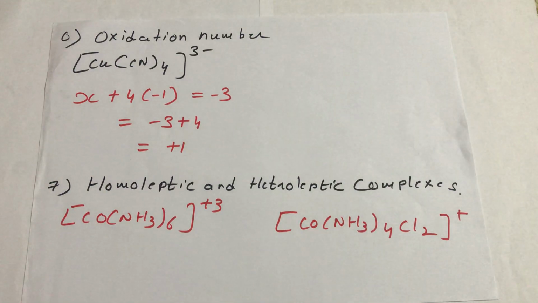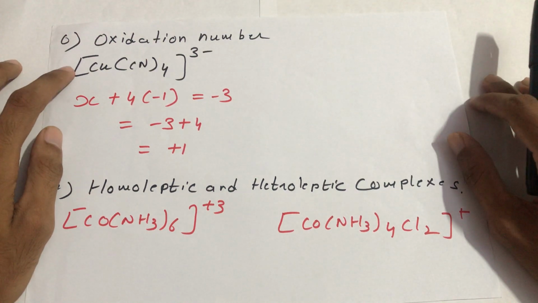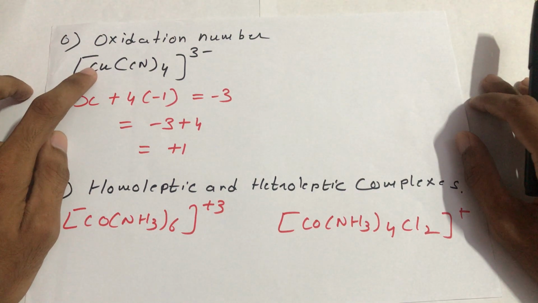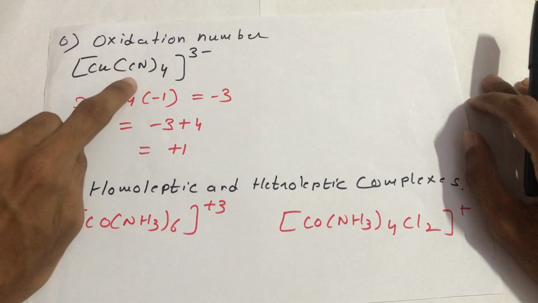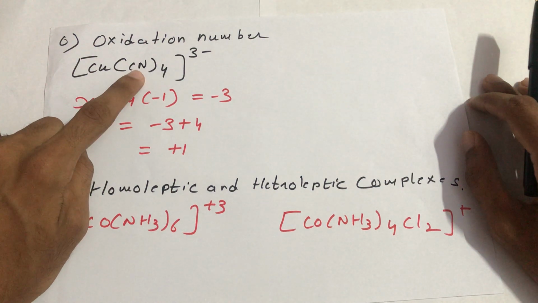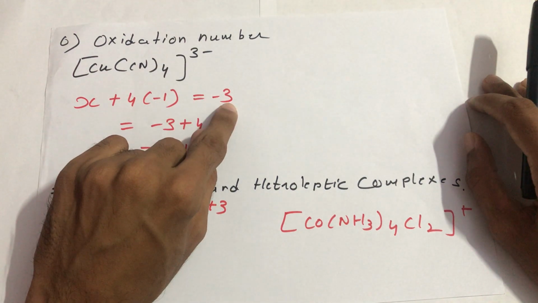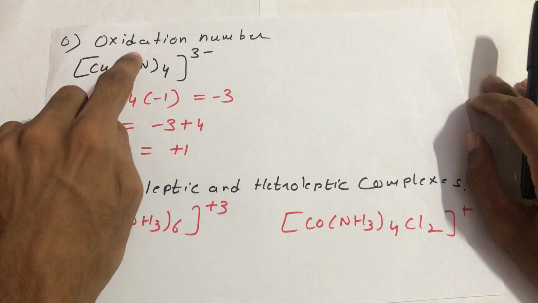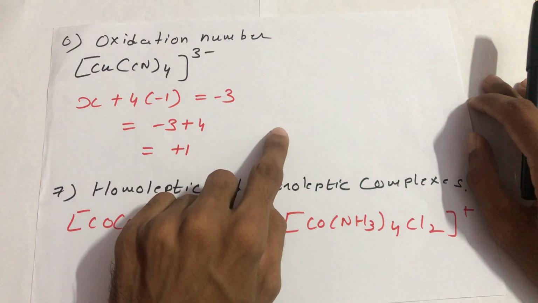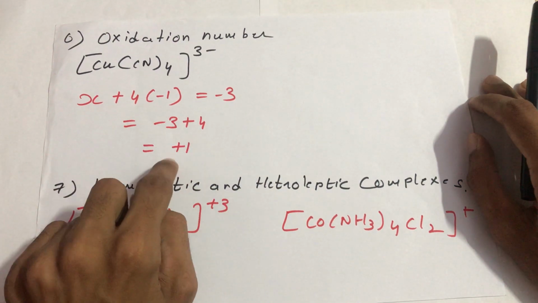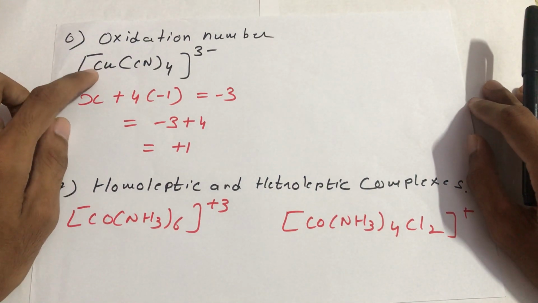Now oxidation number, how do we calculate it? Suppose we don't know the copper's oxidation number. So we put it as X plus the number of cyanide ions, 4. The charge of the individual cyanide ion is minus, and outside the sphere there is a charge of -3. So we write X plus 4 cyanide ions with charge, equal to -3. When -4 goes to the right hand side, it will be +4. So -3 plus 4, it is +1, the oxidation number of that copper metal ion.